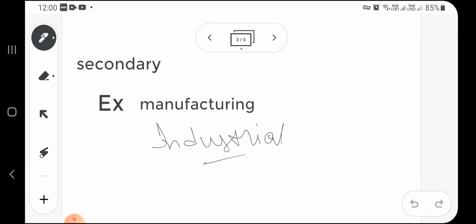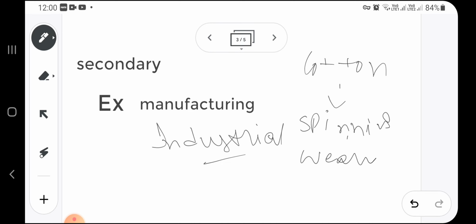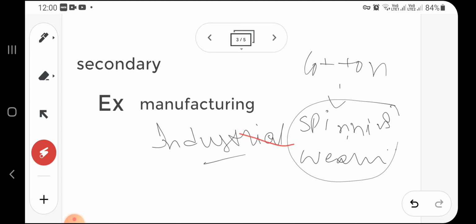For example, cotton is a natural produce. After getting cotton, what do we do to make cloth? Spinning, weaving. This process takes place in industries. That is why it is called industrial sector.